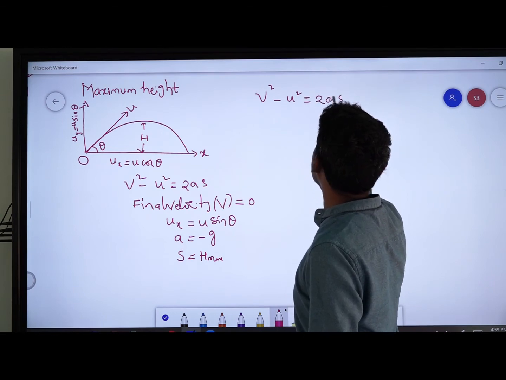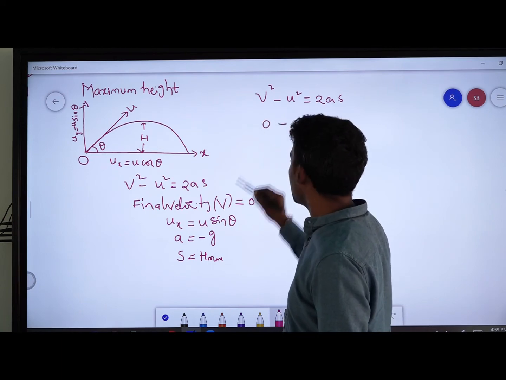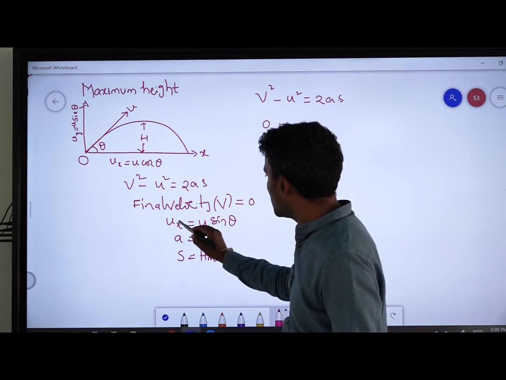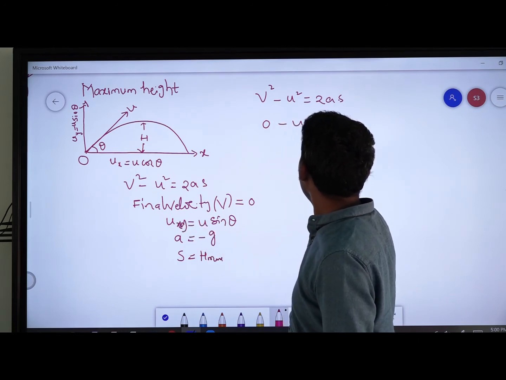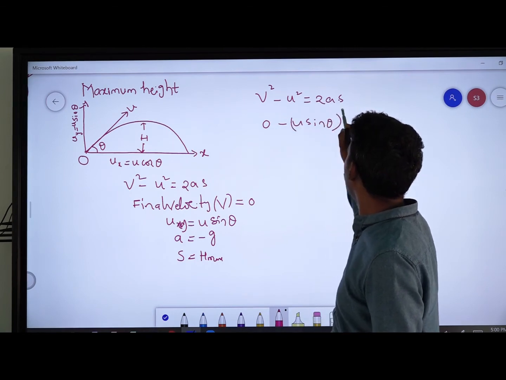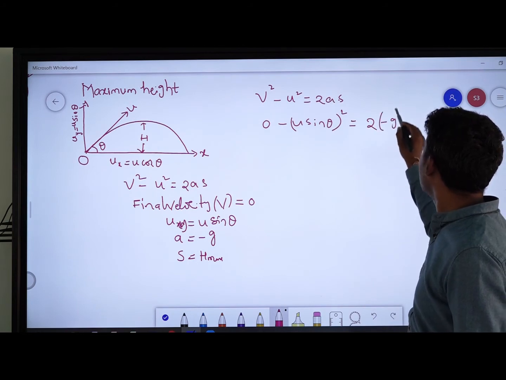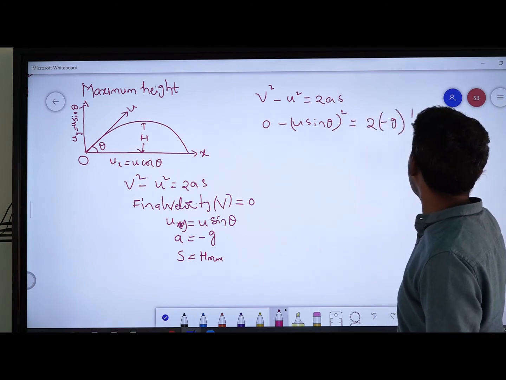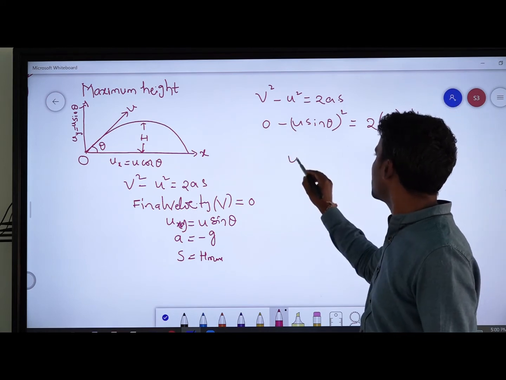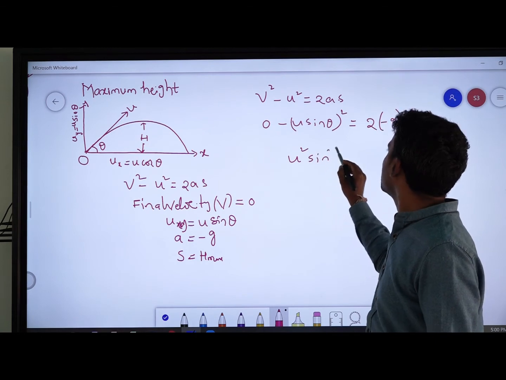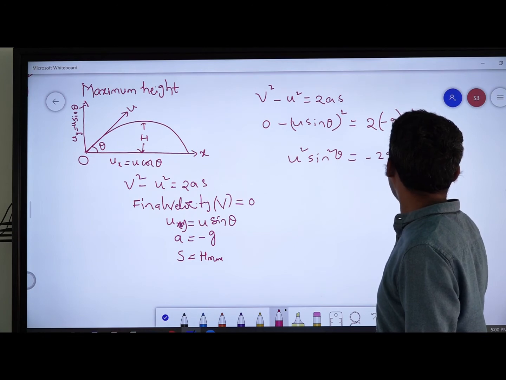Here v is the final velocity, which is 0, and the initial velocity is uy along the vertical direction. So (u sin theta) whole square, a equal to minus g, and s is equal to h maximum. On both sides, this equation is u square sin square theta equal to minus 2g h maximum.